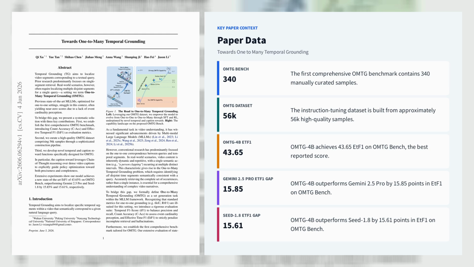On OMTG-Bench, their OMTG-4B model reaches 43.65 ETF1, outperforming Gemini 2.5 Pro by 15.85 points and Seed 1.8 by 15.61 points, while also improving standard one-to-one grounding on TimeLens and general video understanding on Video-MME.